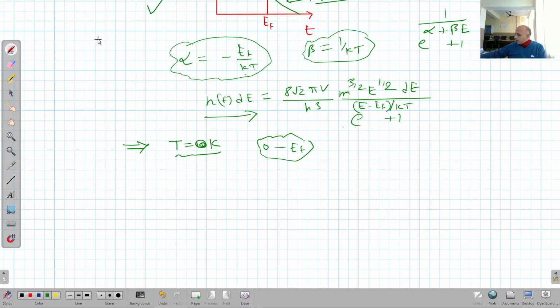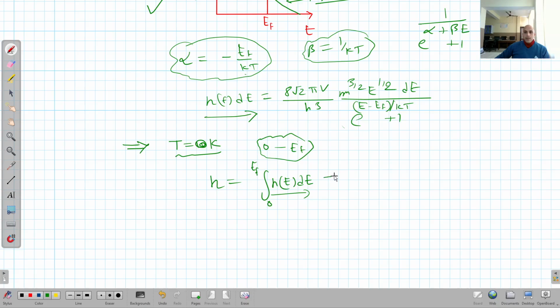So we can see how it is possible. n is equal to integration 0 to EF N(E) dE. So what I said is that when the temperature T is equal to 0 Kelvin, then all the filled states from 0 to EF, if we assume one state contains one electron, will tell us about the total number of electrons present in the system.